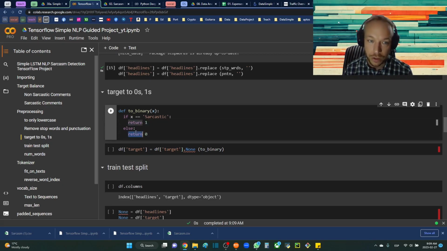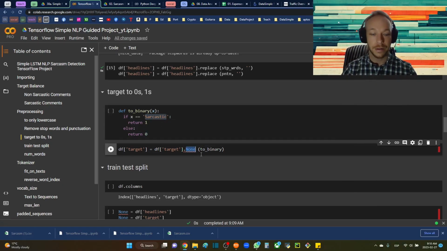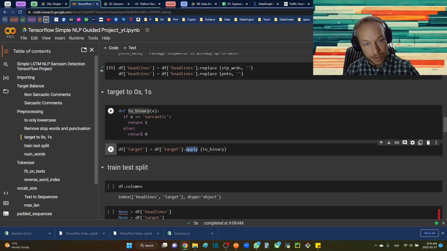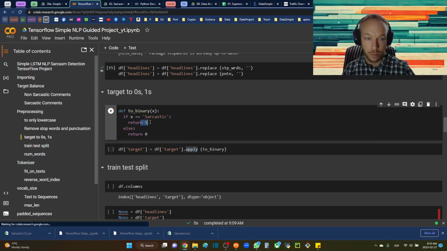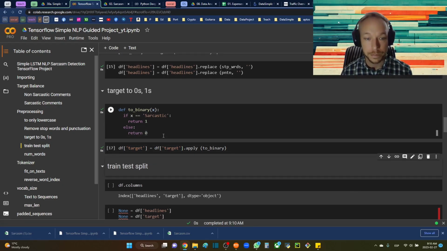I just changed the nones to return, so I'm going to return 1 if it's 1, return 0 if it's 0, or if it's the other thing, which would be non-sarcastic. Okay, and so I'm going to apply this function that I just made, the to-binary function. This is either going to return 1 or 0, essentially replacing my old target with 1s and 0s, depending on what it found.